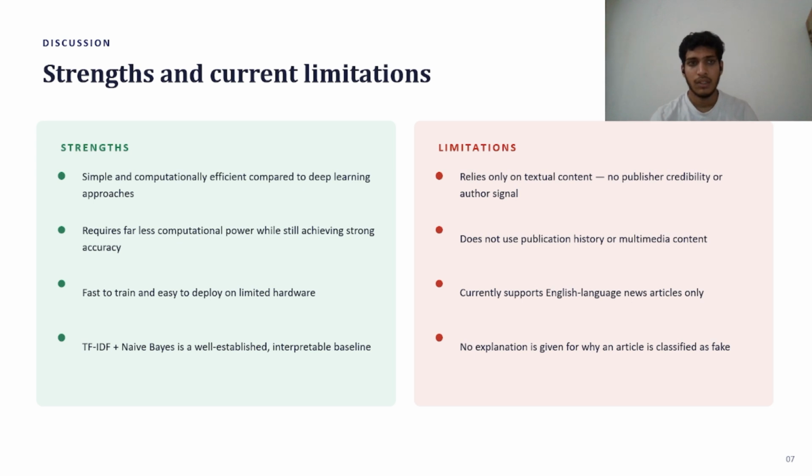Okay, now discussion. One of the biggest strengths of this project is its simplicity and computational efficiency. Compared to deep learning models, the combination of TF-IDF and multinomial naive Bayes requires significantly less computational power while still providing excellent classification accuracy. However, there are some limitations. The model only uses textual information and does not consider factors such as the credibility of the publisher, author information, publication history, or multimedia content. Also, the model currently supports only English language news articles.